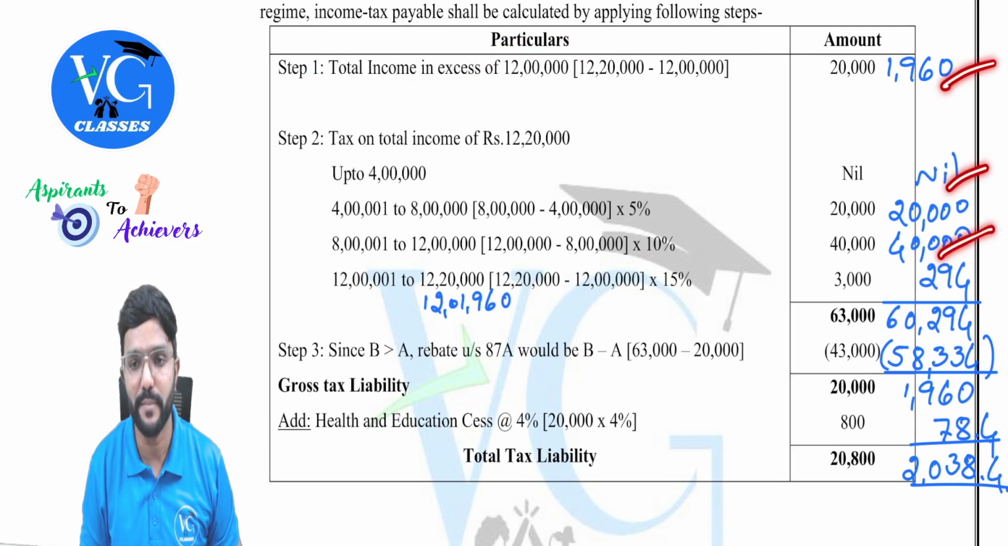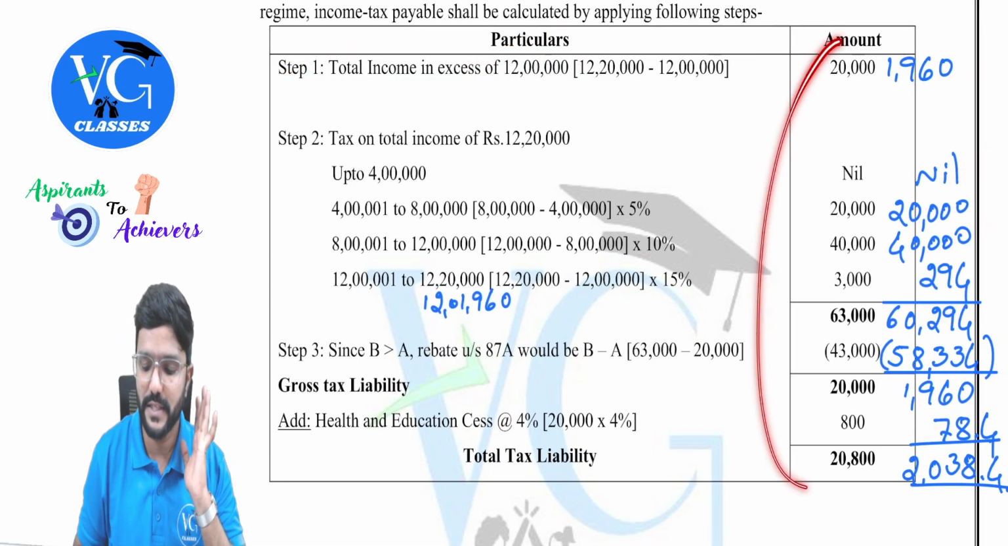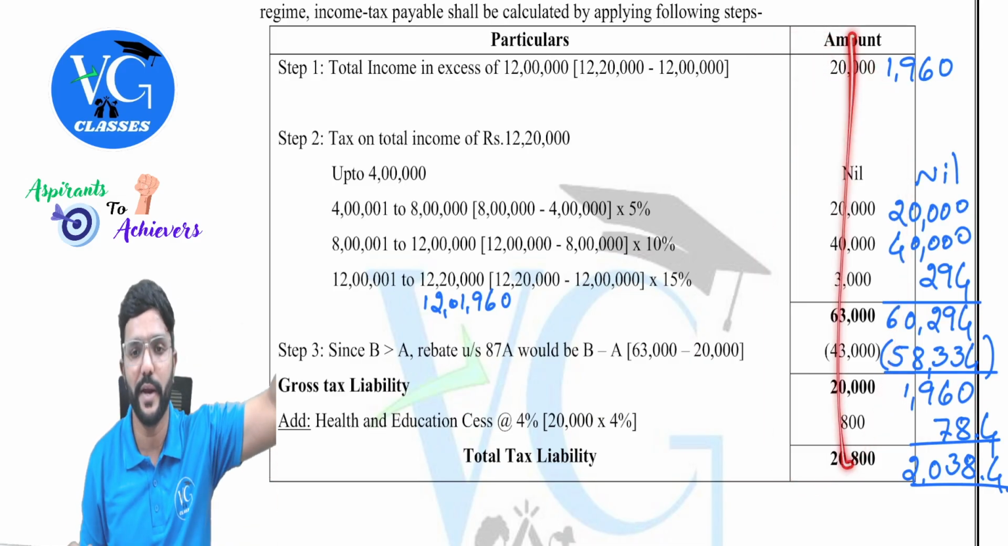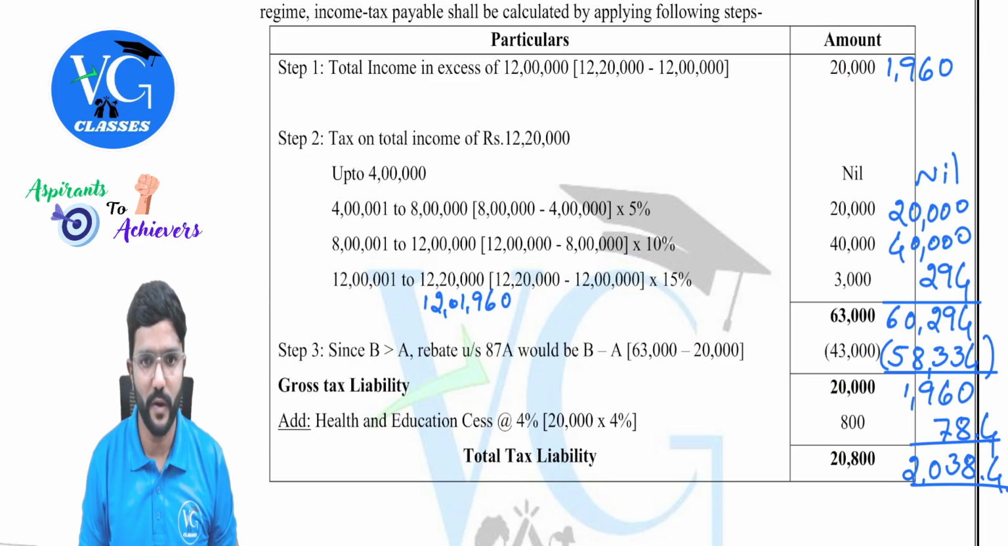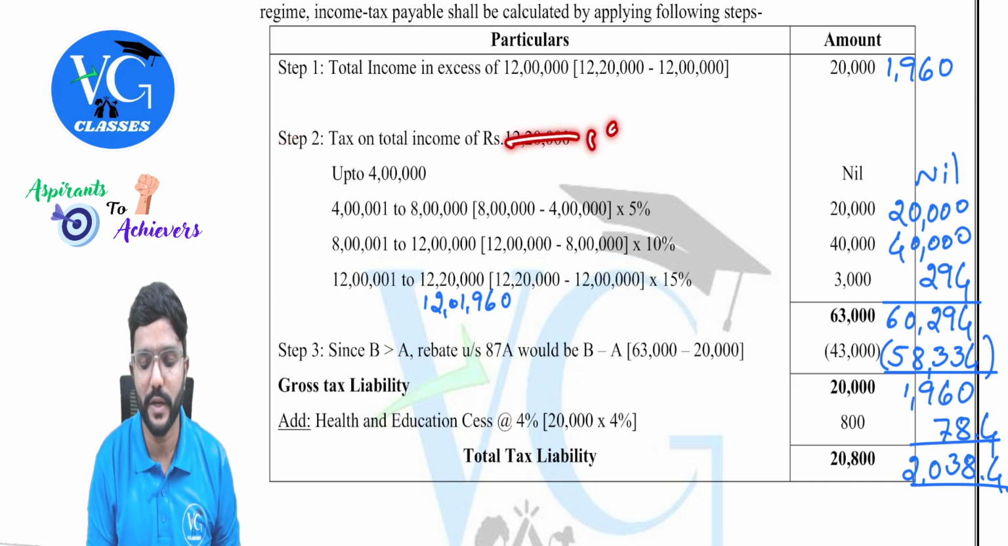Please focus only on the numbers which I have written in blue. Whereas this is what we have solved in the class. You need not worry about it. Okay. So how much is in excess of 12 lakh, people? 1,960. Okay. Step 1 done. Step 2. Calculate tax on total income. What is actual total income? 12 lakh 1,960. Okay. We need to calculate on that.